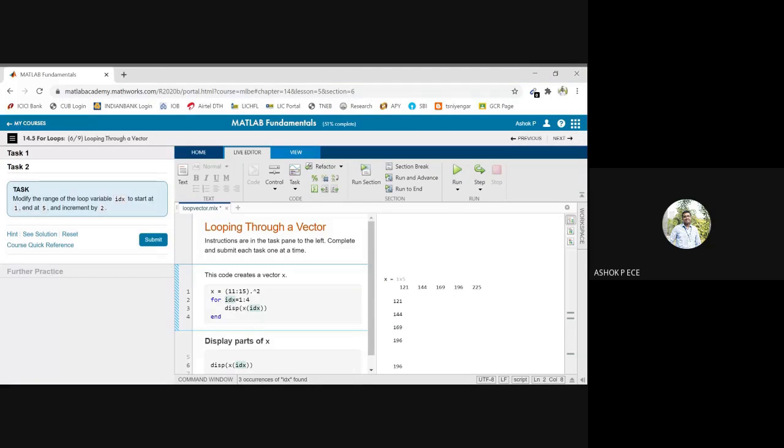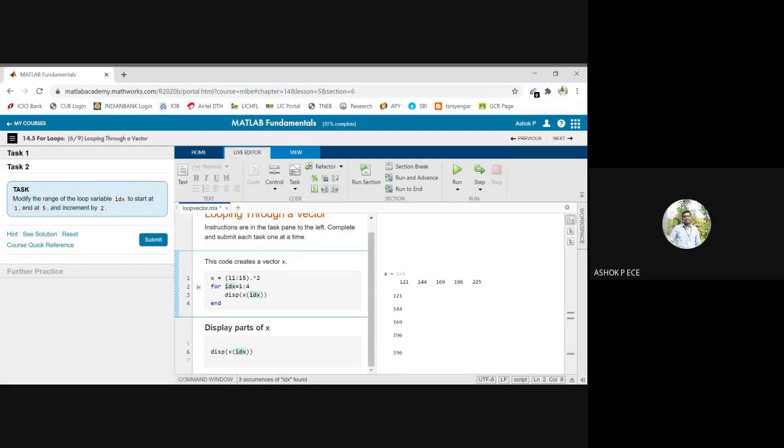Modify the range of the local variable idx to start at 1, end at 5, and increment by 2. So for idx starting at 1, ending at 5, incremented by 2, display x of idx. Okay, yes, that's correct.